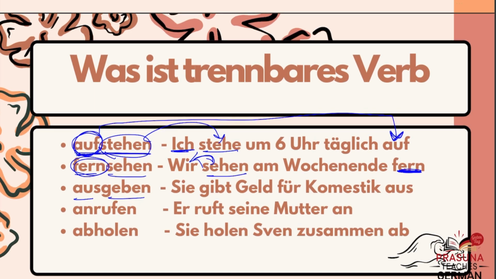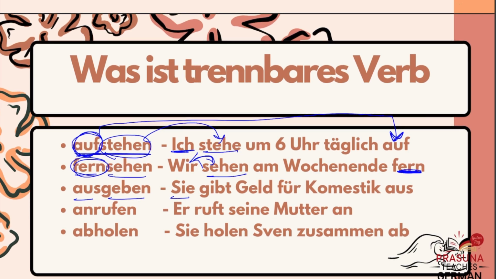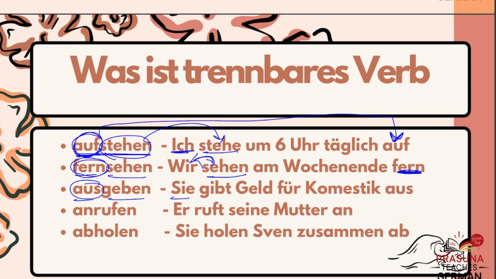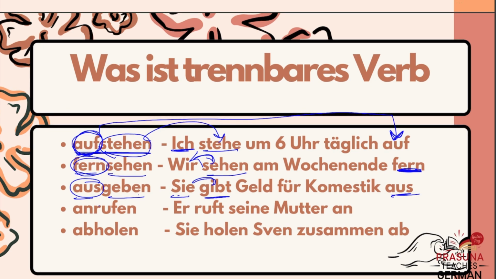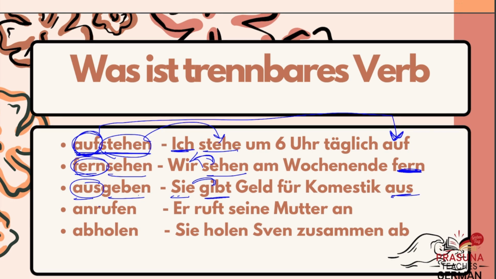Ausgeben, to spend money, is called ausgeben. Here also aus will be at the end of the statement. Geben will be conjugated according to the subject. She is the subject. So, sie gibt Geld für Kosmetik aus. She spends money on cosmetics.